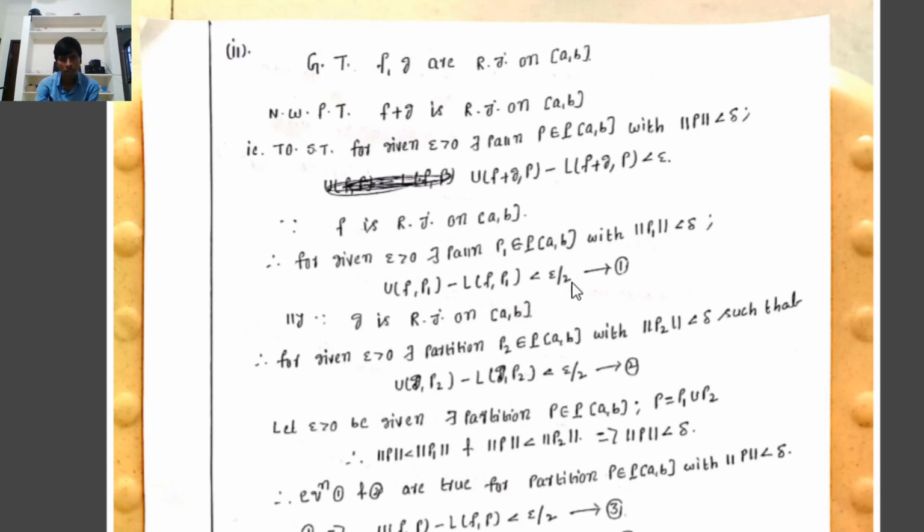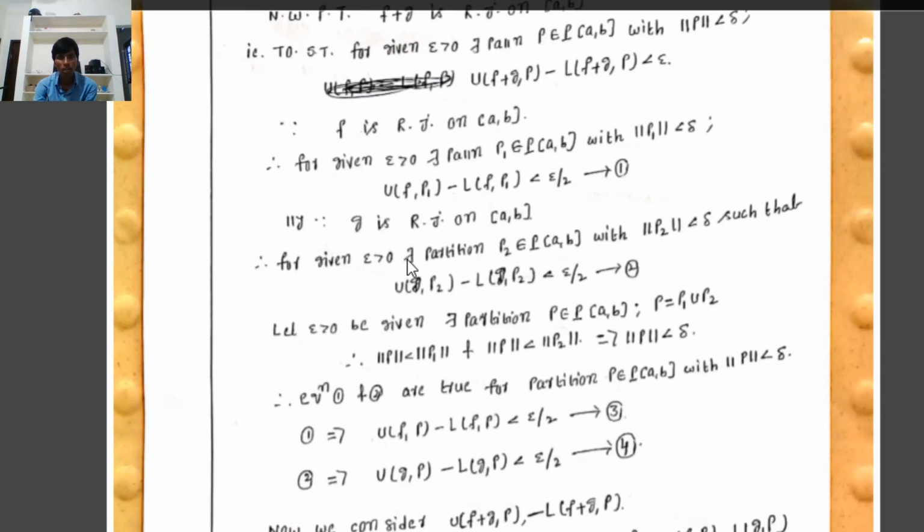There is no problem with epsilon or epsilon by 2: if epsilon is greater than 0, then epsilon by 2 is also greater than 0.